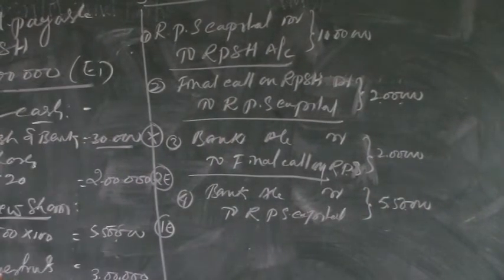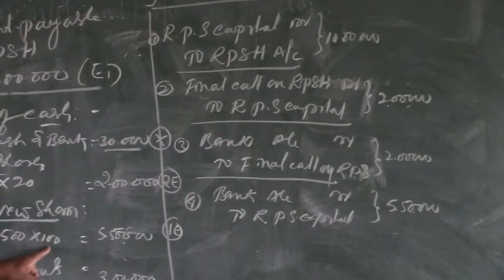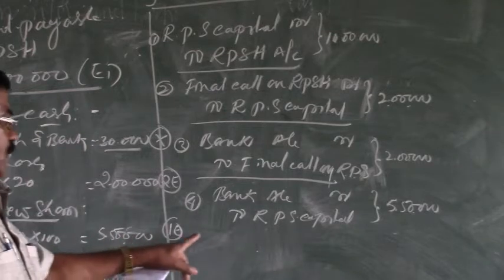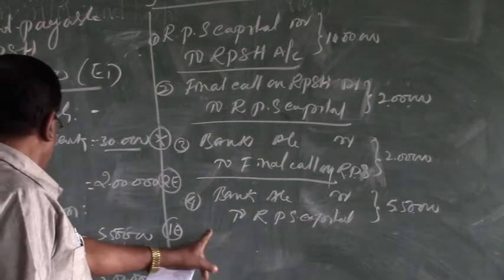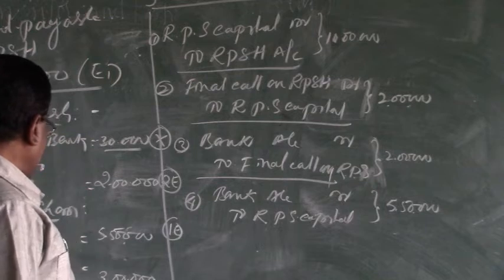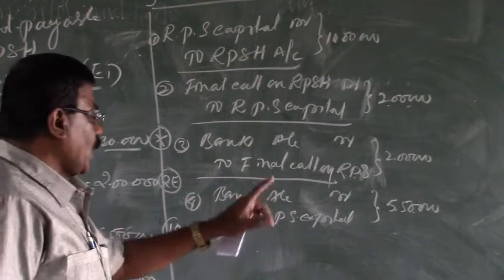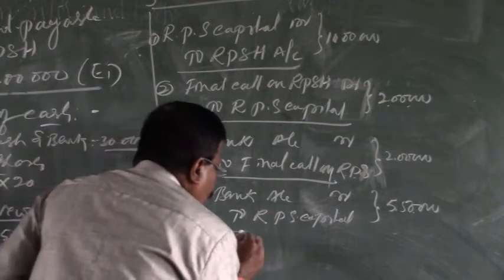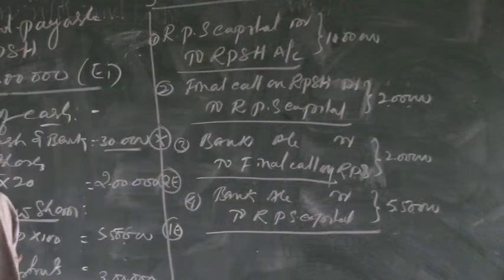That is, 5,500 shares are issued at a rate of rupees 100 each. That is the narration: being 5,500 preference shares of rupees 100 each issued at face value. Okay, so after the issue of shares, the next transaction appearing is the sale of investments.